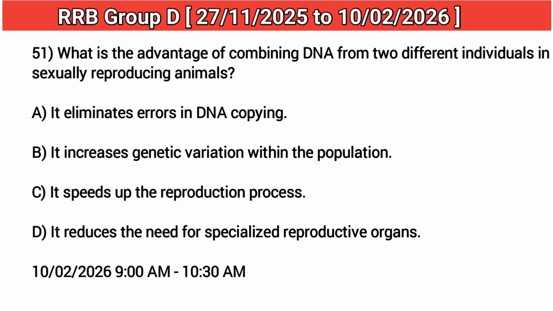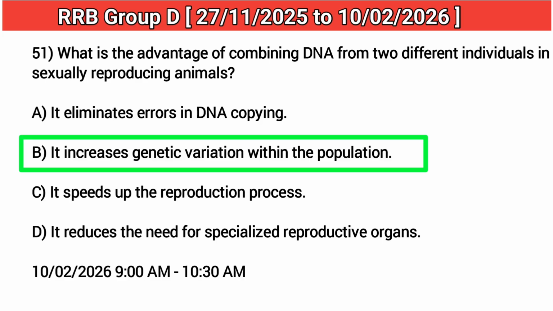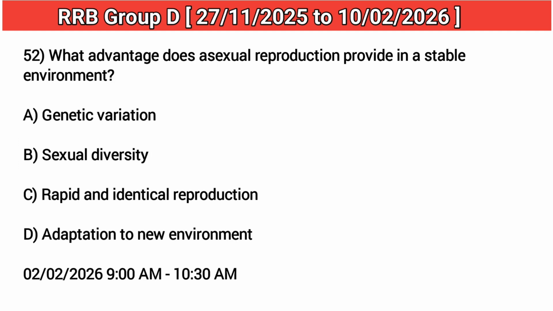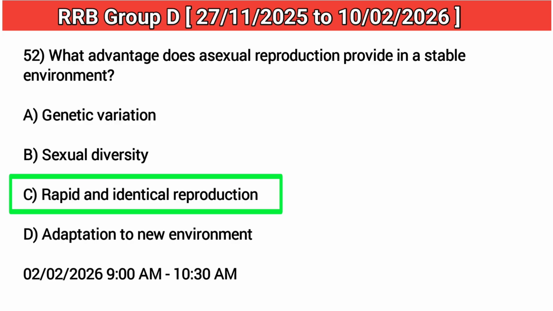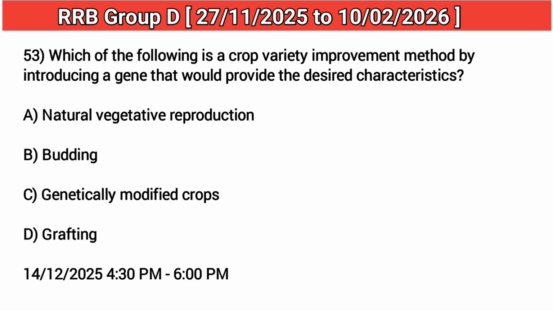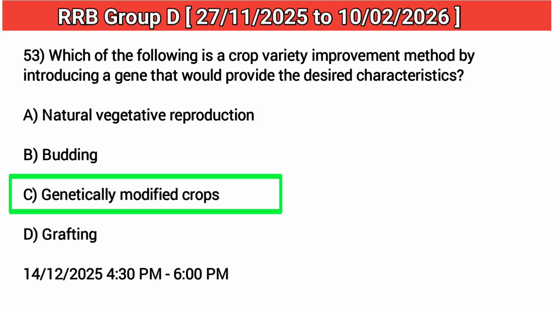51. What is the advantage of combining DNA from two different individuals in sexually reproducing animals? Answer: B. It increases genetic variation within the population. 52. What advantage does asexual reproduction provide in a stable environment? Answer: C. Rapid and identical reproduction. 53. Which of the following is a crop variety improvement method by introducing a gene that would provide the desired characteristics? Answer: C. Genetically modified crops.